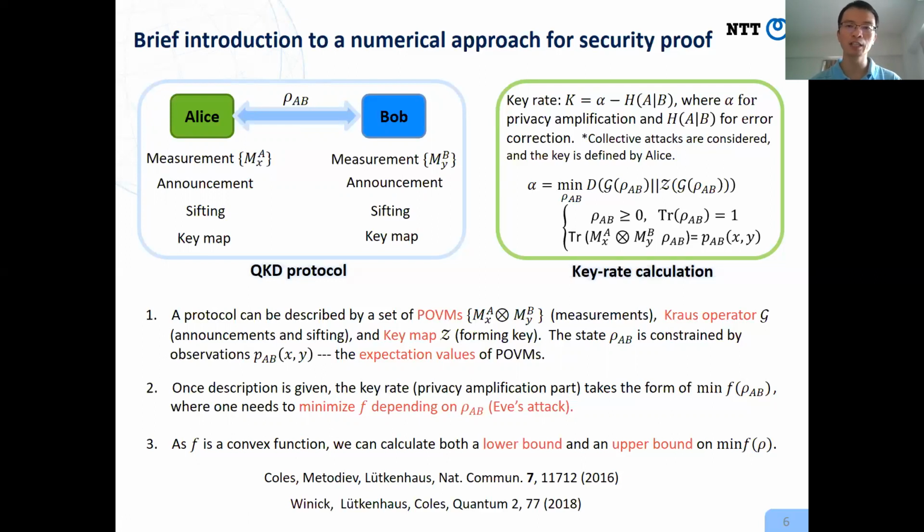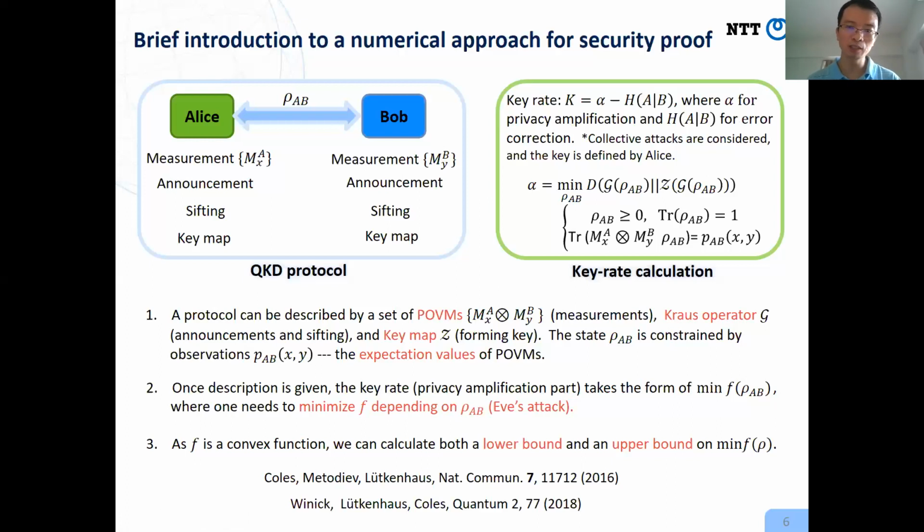In general, the key rate has two terms. One term is called privacy amplification. The other term is for error correction. The error correction depends only on classical data, so we do not need to do optimization. However, the privacy amplification depends on the state shared between Alice and Bob. We can formulate an optimization problem in order to find the optimal attack of Eve.